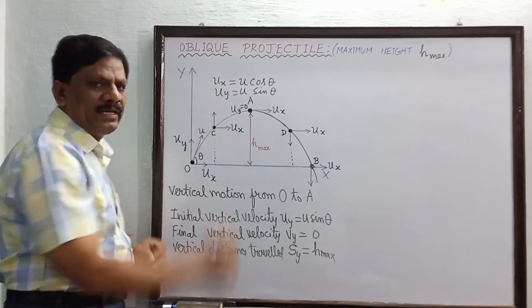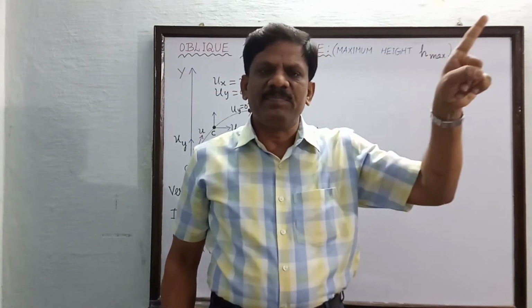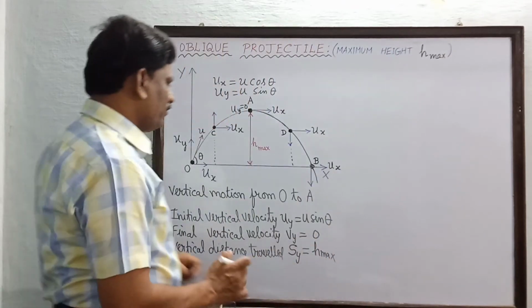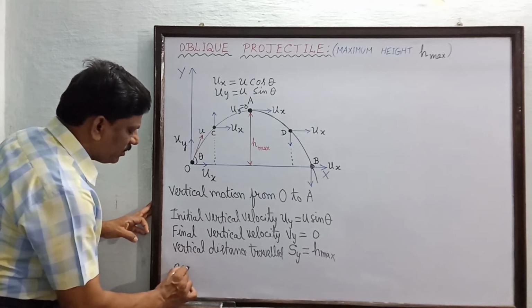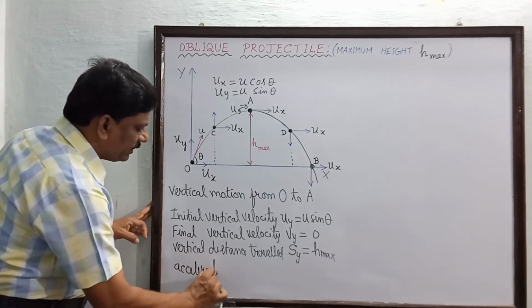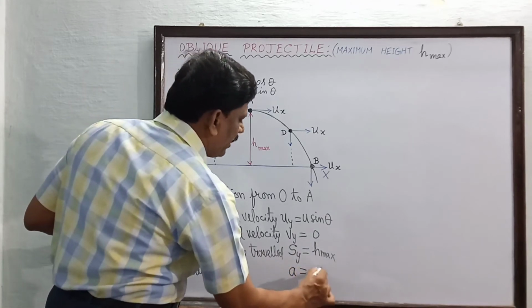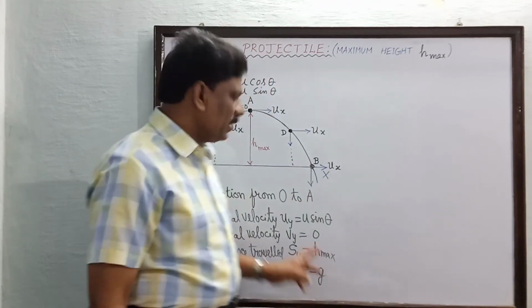From O to A, is it ascending or descending? It is ascending, against the direction of the gravitational force. Therefore, its acceleration is negative. So, the acceleration A is equal to minus g. Have you understood the initial points?